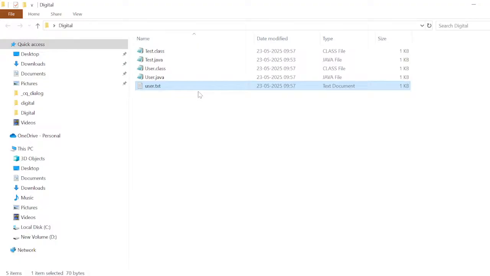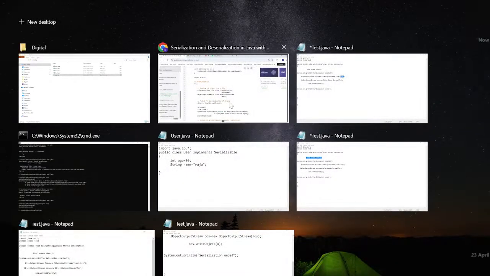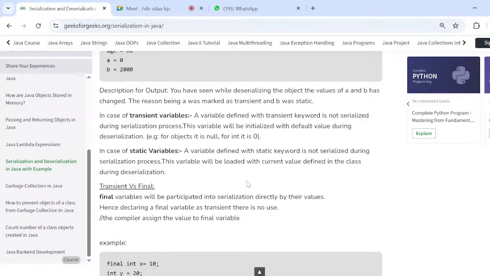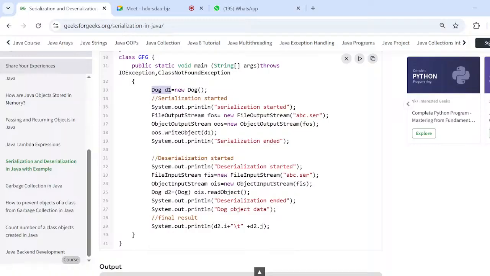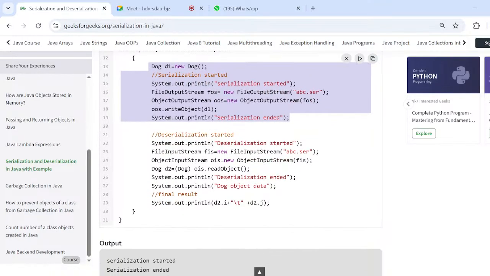After 1 month or after 1 year, if you want to take the data from here, you can take it. But when the program's execution is completed, the data is removed from memory. I don't want it removed from memory; I want permanent data. For permanent data, there is a concept called serialization. Next we have deserialization. Deserialization means file data is reverted back to the program.